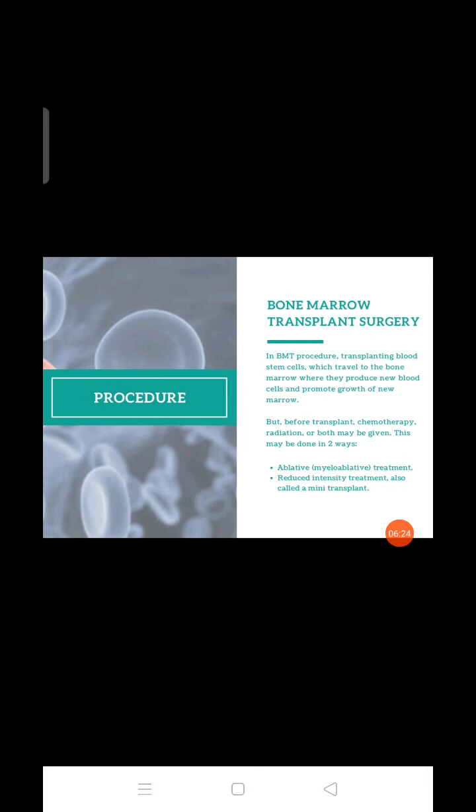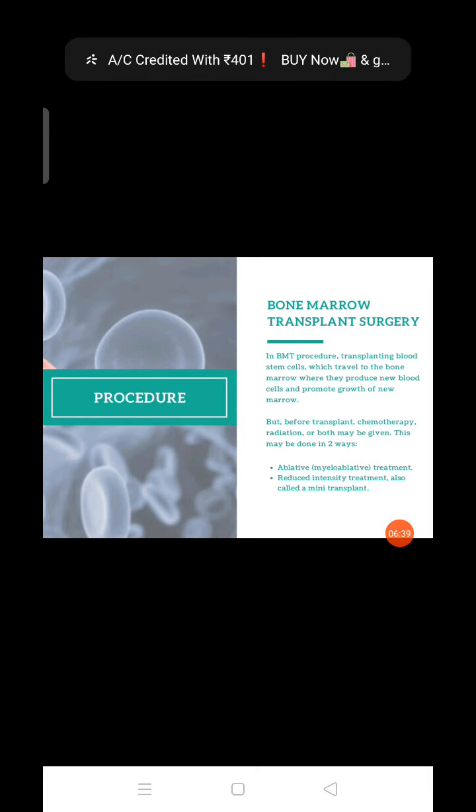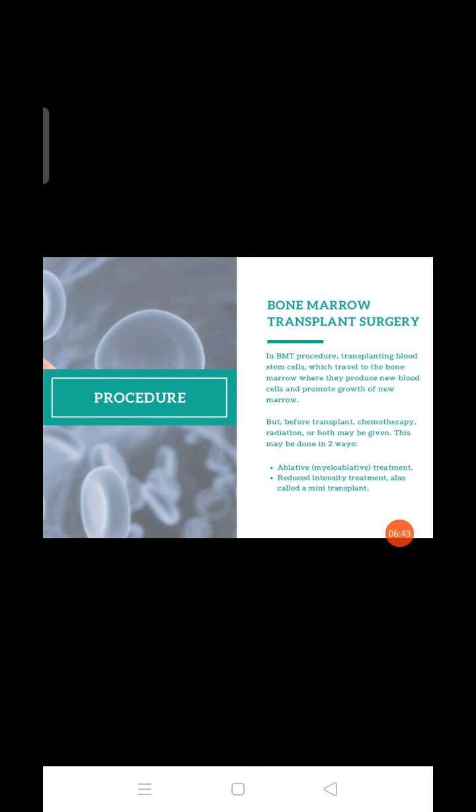But before transplantation, chemotherapy and radiation both may be given. This may be done in two ways. Before that we have to give the chemotherapy and radiation therapy. There are two ways: myeloablative treatment, and reduced intensity treatment, also called mini transplant. Through these ways we can do the bone marrow transplantation surgery.